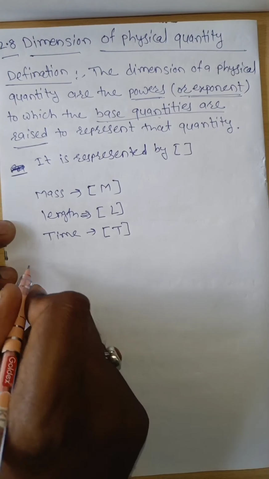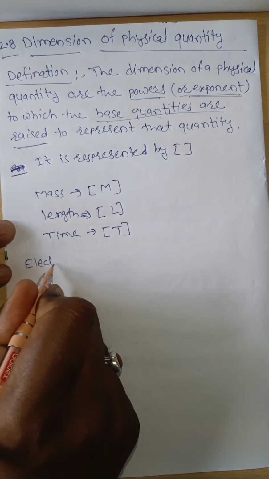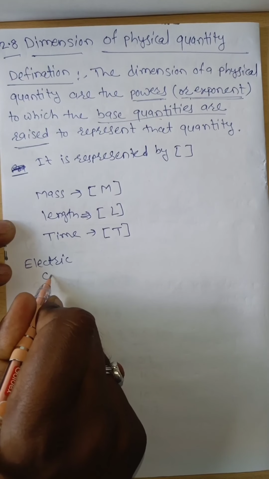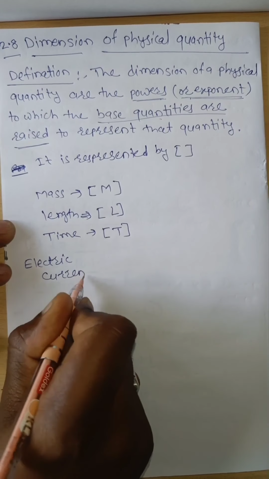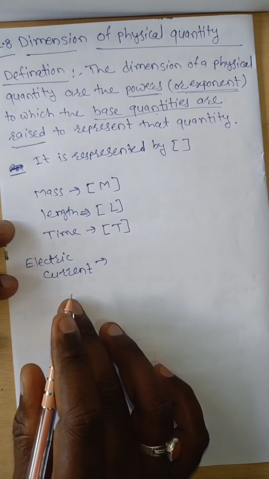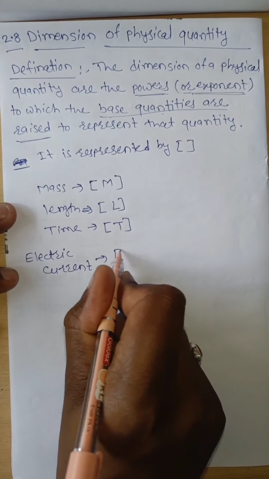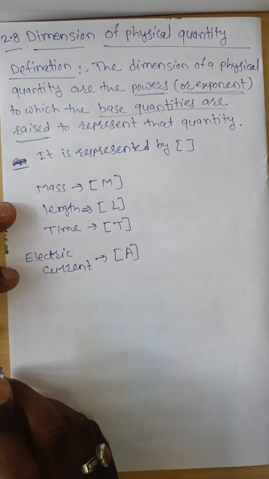If the base quantity is electric current, then it can be represented as ampere.